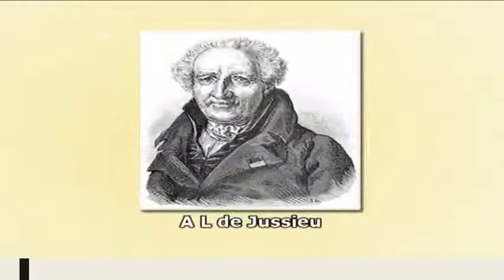The family was first established as a formal taxonomic category under the name Cruciferae by A.L. de Jussieu. Later on, the name Cruciferae was retained, but at the same time, the name Brassicaceae was given to this family. Why?